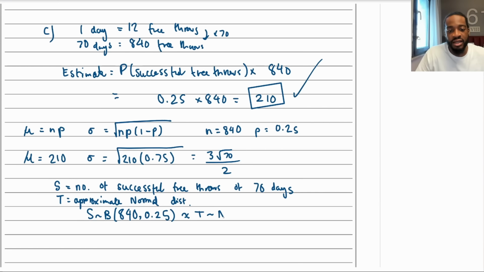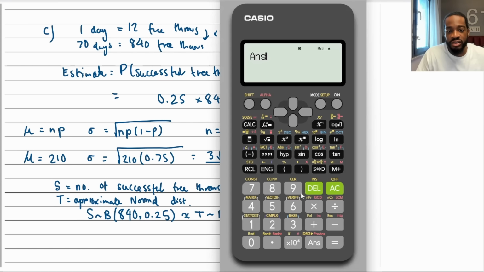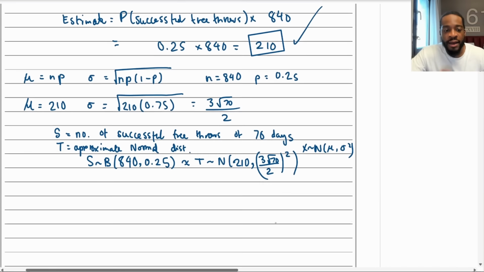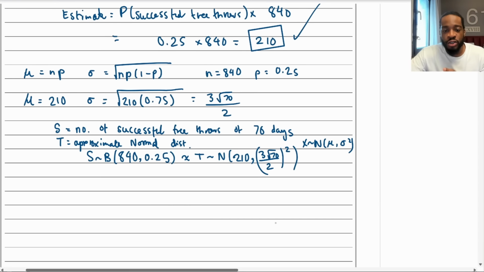Remember, generally speaking, we have mean mu and then the variance, sigma squared. Okay, so the mean is mu, which is NP, which is 210. And then the variance is going to be that thing squared. If I square that, what would that be? I'll do answer squared, which is going to be 315 over 2, 157.5, right? So what's best to do? Does it actually matter? You know what I'm going to do? I'm going to just write 3 root 70 over 2 all squared, like that. Just so you know, this is the variance right here, because generally speaking, it's mu and then sigma squared, isn't it? So I'll do it like that just so it's super clear. Okay. Now we've got our normal approximation, our distribution that we're going to be using.